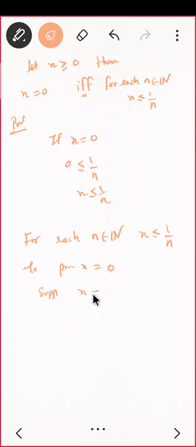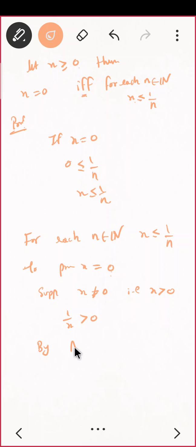Suppose x is not 0, then what is the possibility for x? Can it be negative? No, because in the starting only I am given x is greater than or equal to 0. I want to prove x is 0. Suppose not. Suppose that x is not equal to 0. That means x is positive. If x is positive, what about 1 by x? That is also positive. Correct.